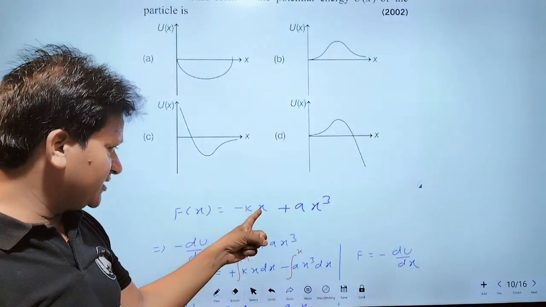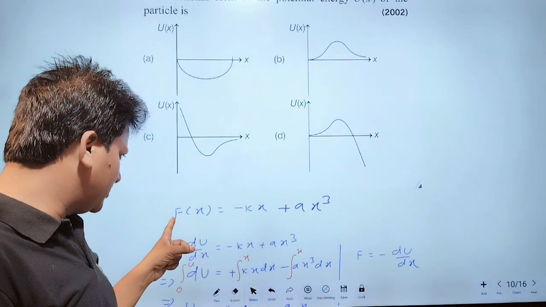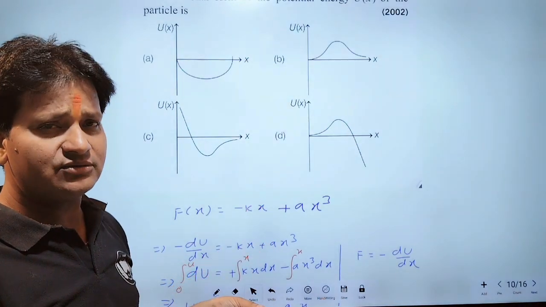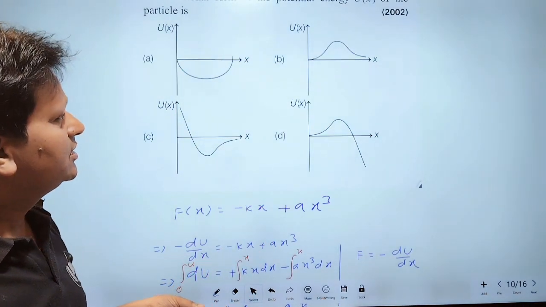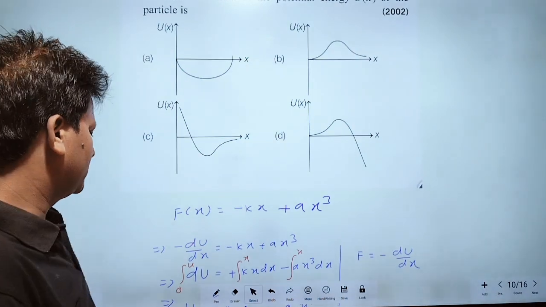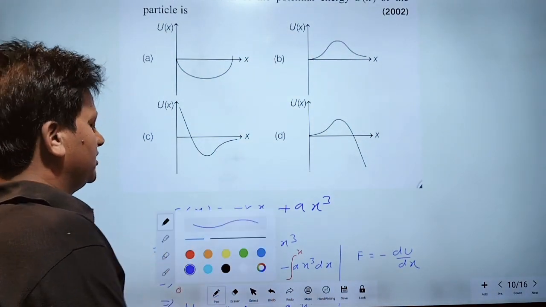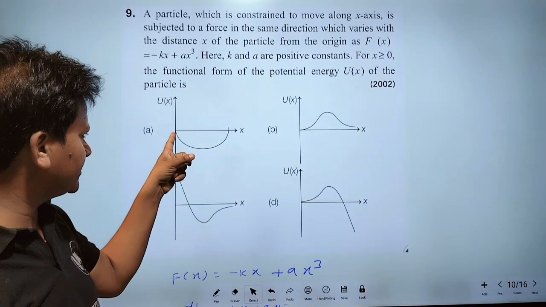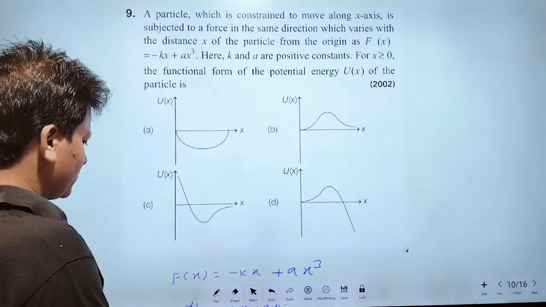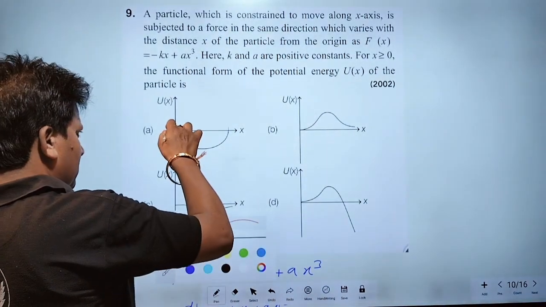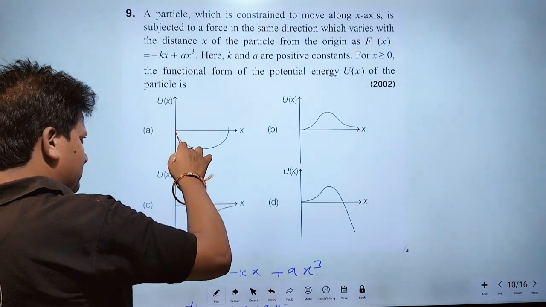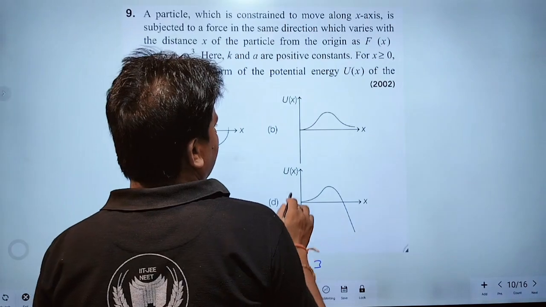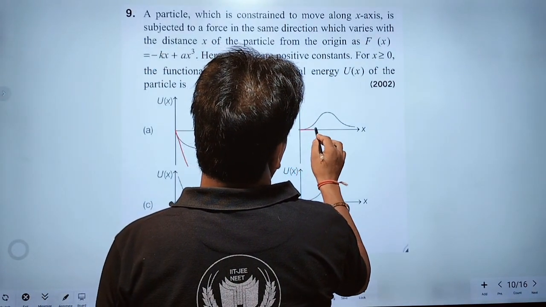If x is 0, then F is also 0, meaning dU by dx is 0. Therefore, slope is 0. In this figure, at x equal to 0 the slope is not 0. But in this figure, at x equal to 0, the slope is 0.